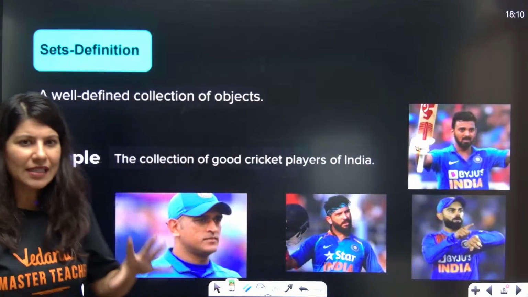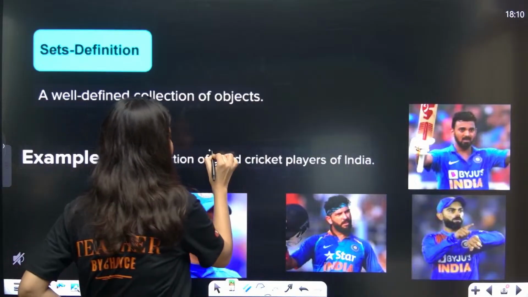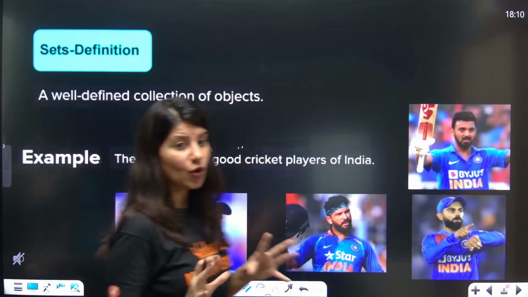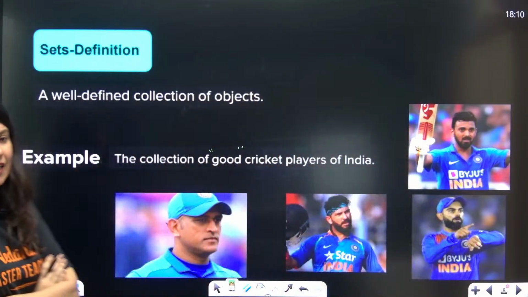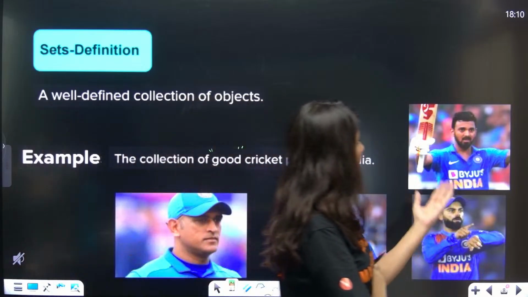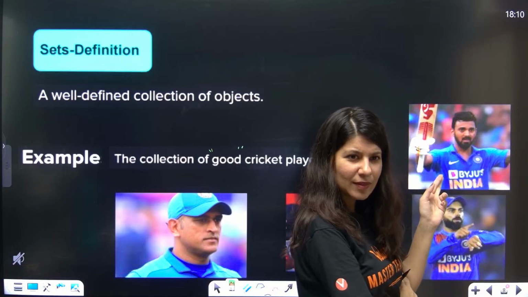For example, the collection of good cricket players of India. Is it a set or not? Dhoni, Yuvraj, Virat, KL Rahul.